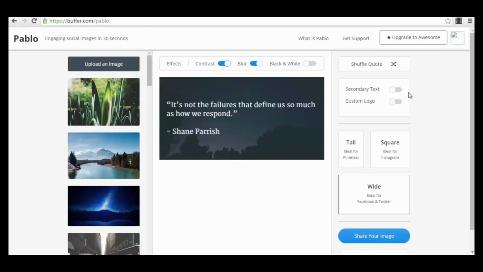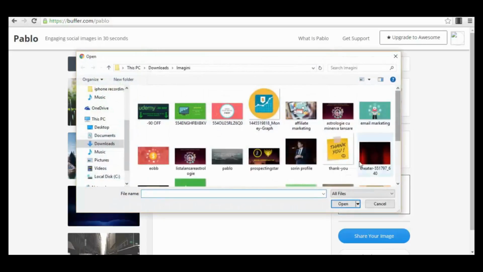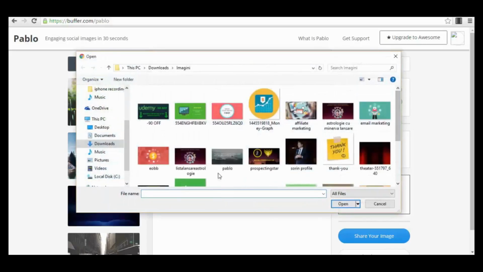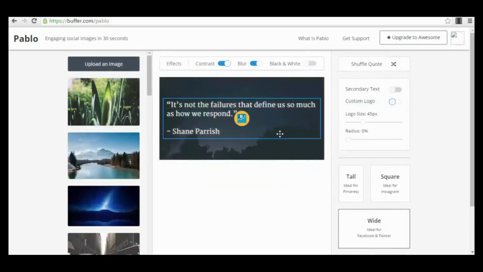You also can add a secondary text here, maybe like a subtitle, and you can also add your custom logo. You just turn the button on for the custom logo, and you will need to upload something here. For example, we can upload this small icon, which will appear here, and you can put your logo here. You can change its size, its radius, whatever you want.